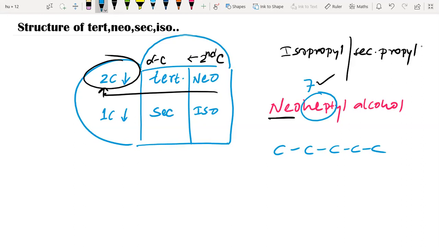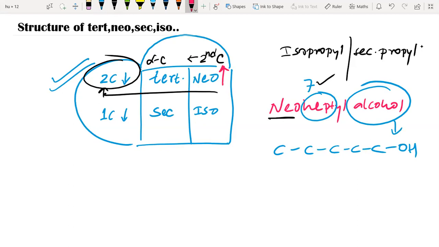Remaining, next what we have to do is, alcohol is there, that functional group we have to write at the end. Now that 2 carbon which we dropped here, what about that? So see up, what is given? Other end second carbon.